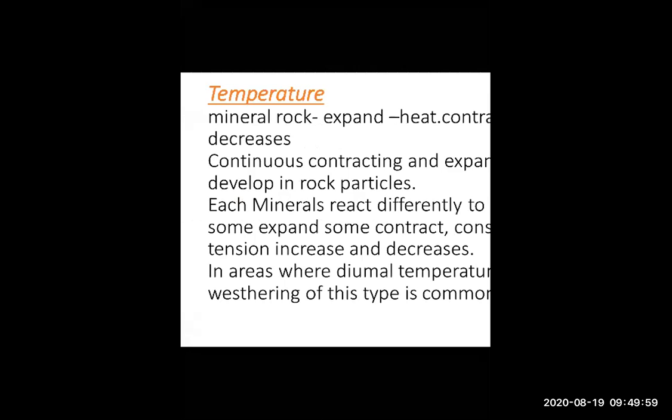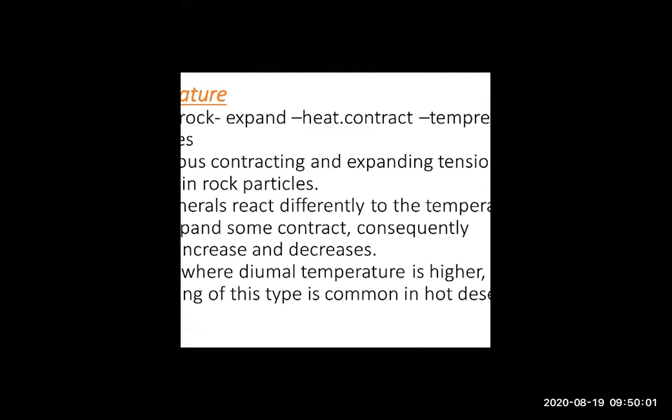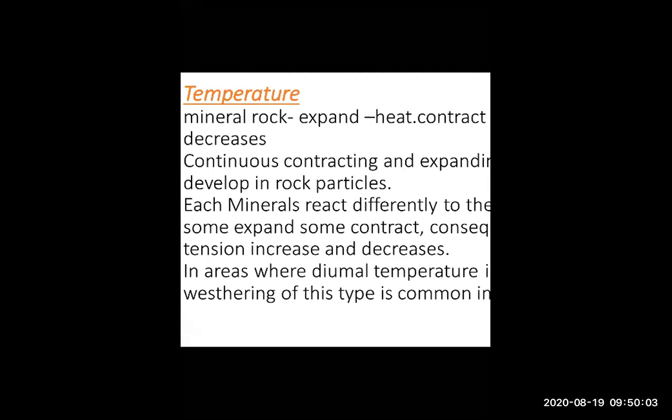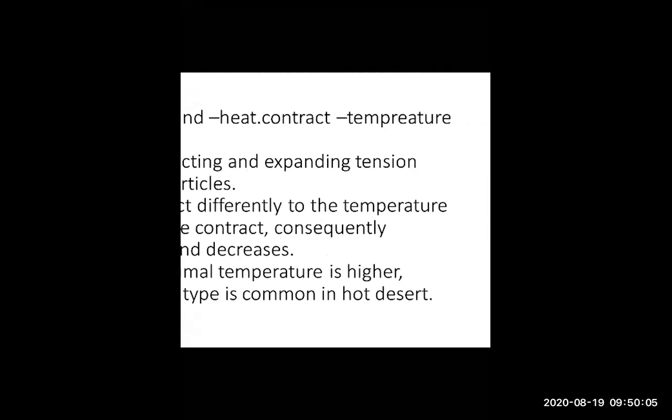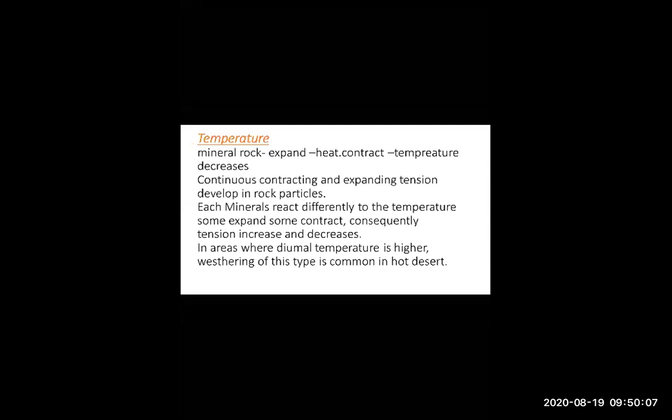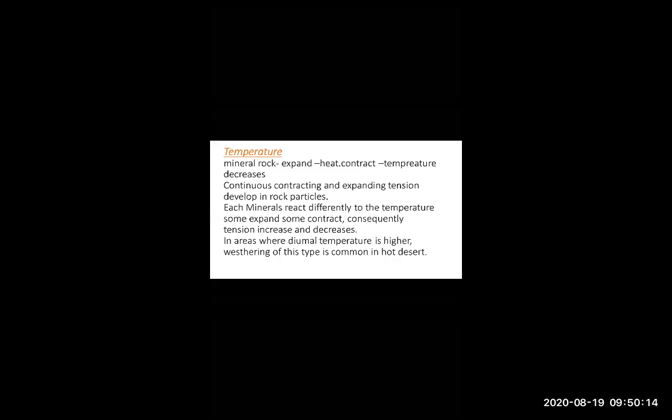In an area where the daily diurnal range of temperature is higher, this type of weathering is common. For example, take Rajasthan, because there is always a hot desert over there. If the daily temperature is higher, this type of mechanical weathering is always happening there. Why? Because there the temperature is always higher.